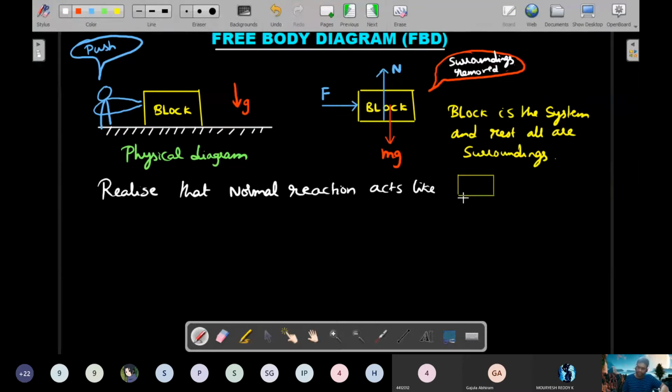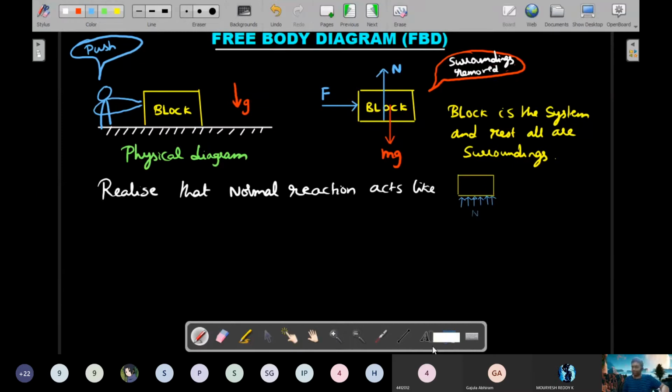Actually, the normal reaction acts everywhere on the bottom. So it's a distributed force. It should act like this.